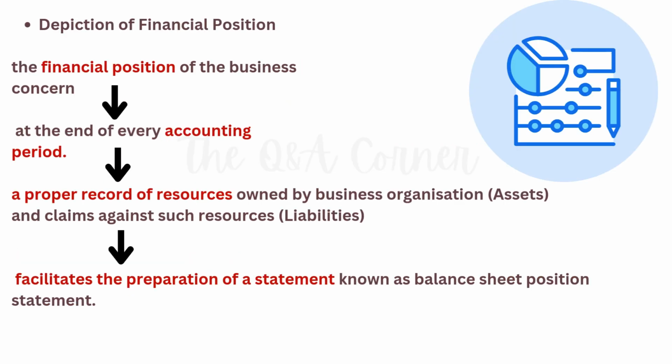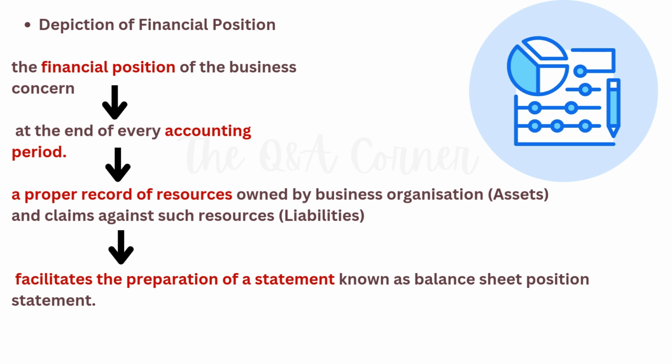Depiction of financial position of the firm. Just as a doctor uses a checkup to see how healthy you are, a business uses a balance sheet to see if it is stable, how much debt it owes, and how much cash it has available. A balance sheet is not a summary of a whole year, it is a picture of one specific day, usually the last day of the month or year, such as December 31st. It shows the status of the business at the exact moment the doors close for that period.